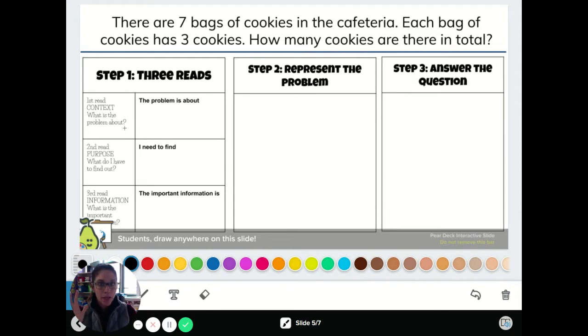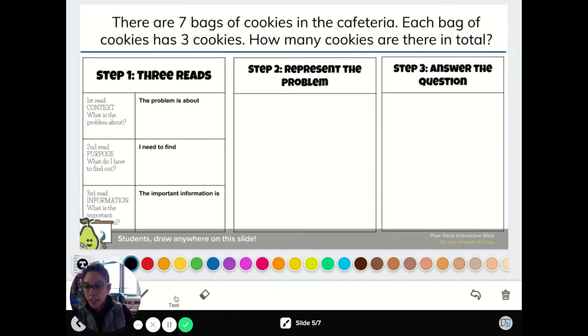What is the topic? Who is the character in the problem? And the main object in the problem. So let's read. There are 7 bags of cookies in the cafeteria. Each bag of cookies has 3 cookies. How many cookies are there in total? Well, while I was reading, I heard the word cookies, my favorite, more than once. So it's obviously about cookies. So it looks like there are bags of cookies.